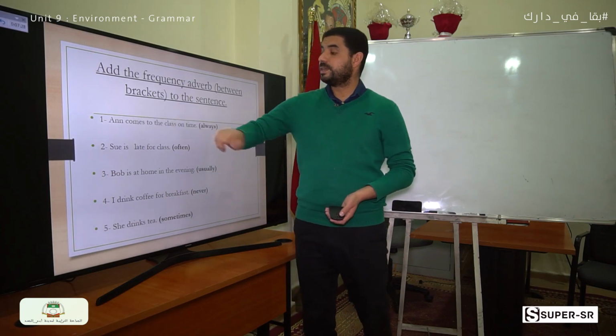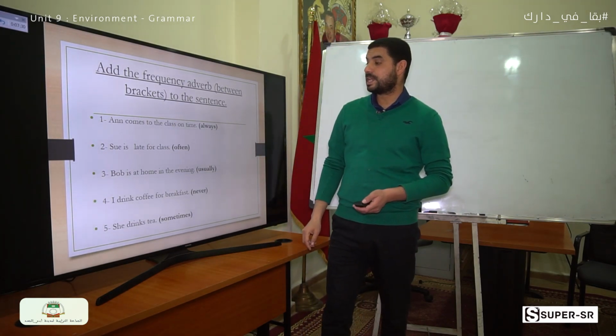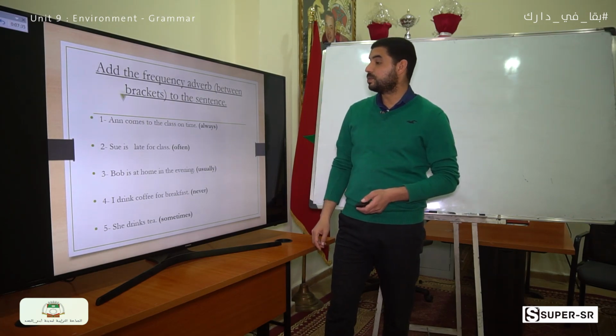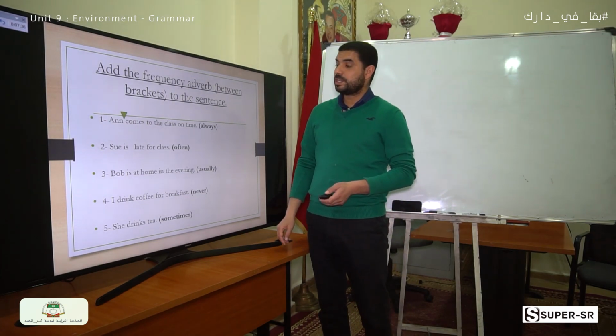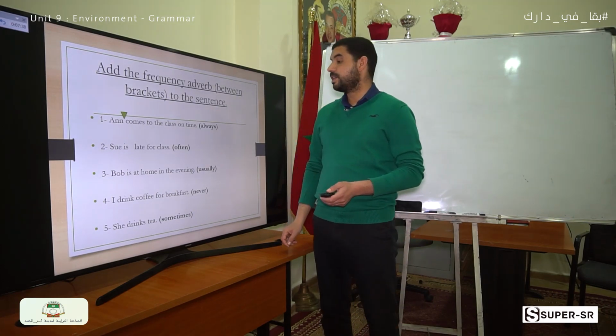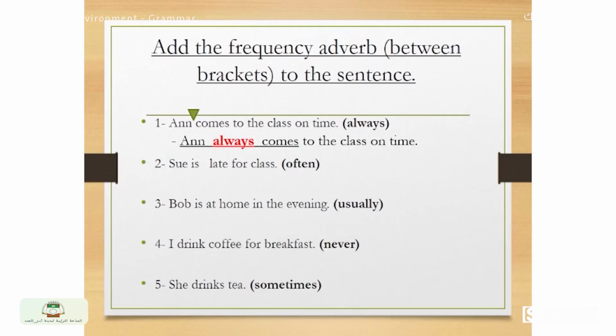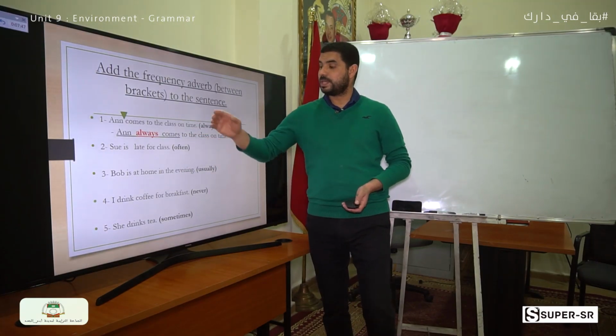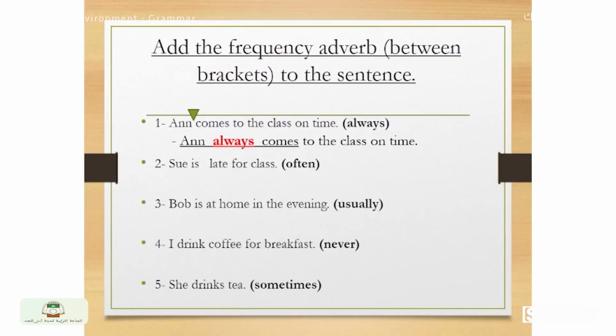In this example, Anne comes to class on time. Here we put always between the subject and the main verb, which means Anne always comes to class on time. You can stop the video or pause and complete the others.